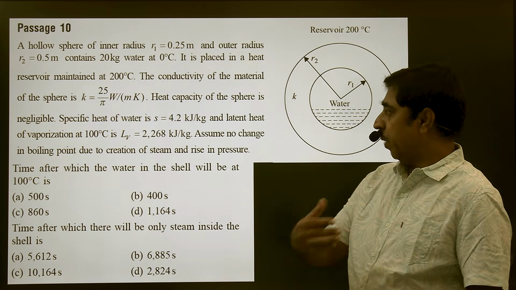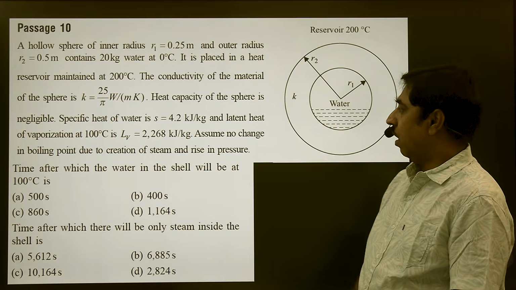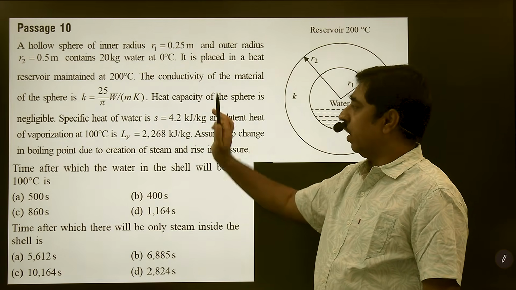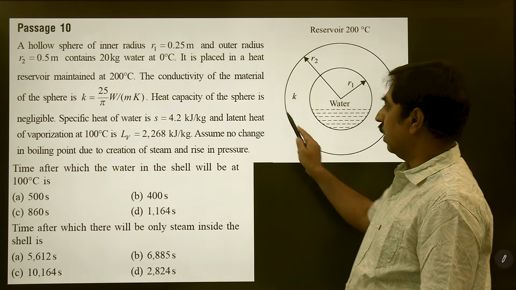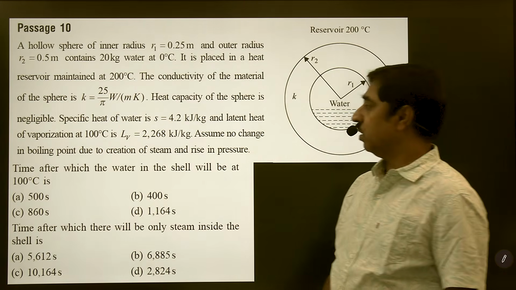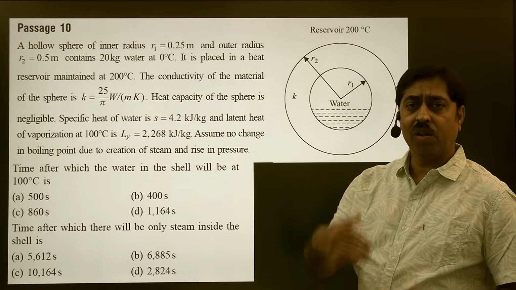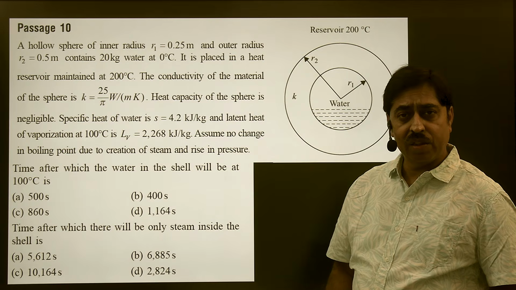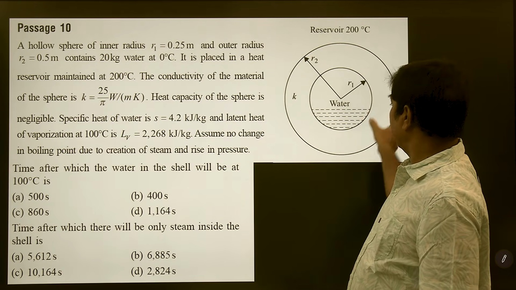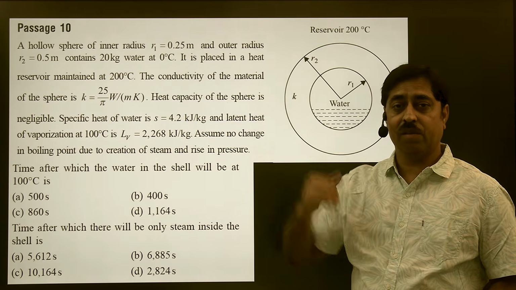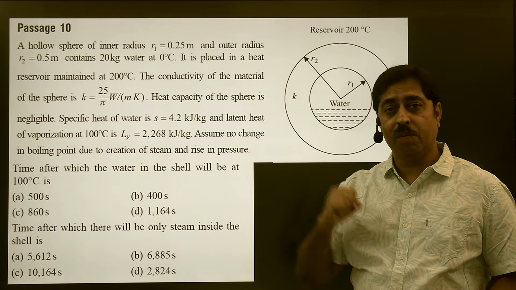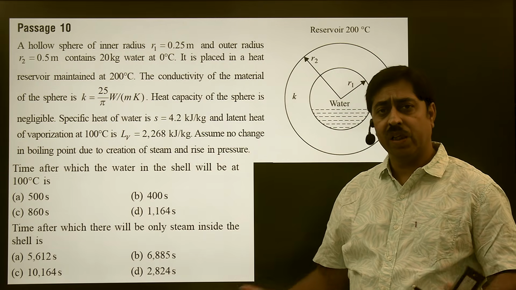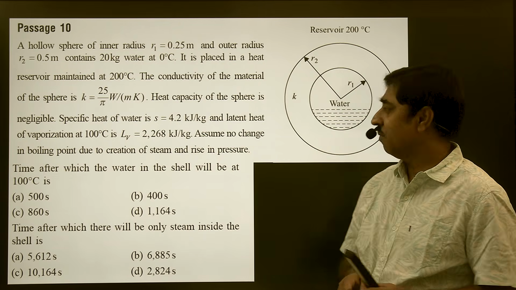So, just to make it more clear, I must stress upon this fact that conductivity of the material of the sphere is given, but at the same time it has been given that heat capacity of the sphere is negligible. What does this statement mean? Heat capacity of sphere is negligible means even if temperature of this sphere rises, it will absorb negligible amount of heat. If its temperature falls, it will release negligible amount of heat, isn't it?